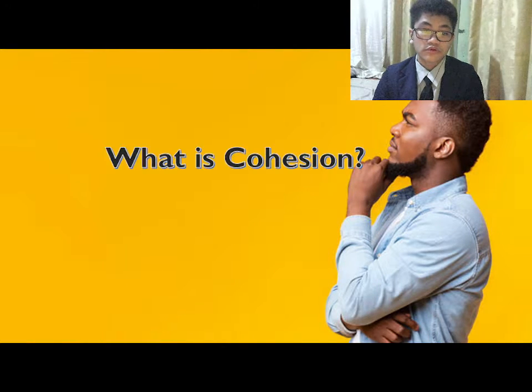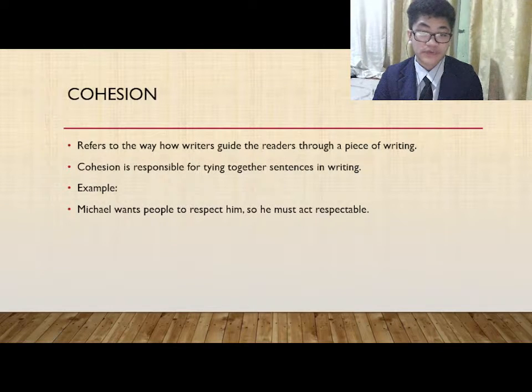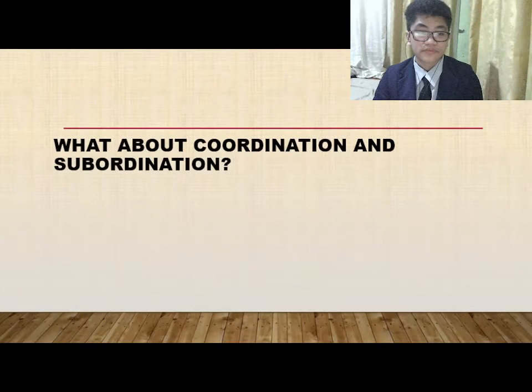First off, what is cohesion? Cohesion refers to the way writers guide their readers through a piece of writing. Cohesion also affects how readers understand and react towards a certain piece of text. An example of good cohesion is: Michael wants people to respect him, so he must act respectable.